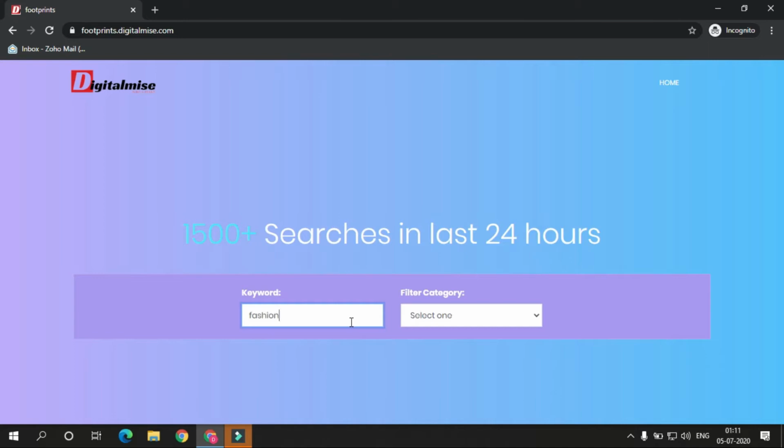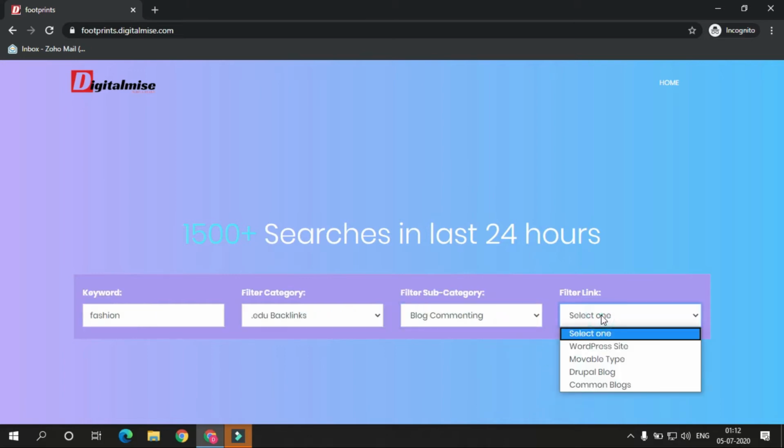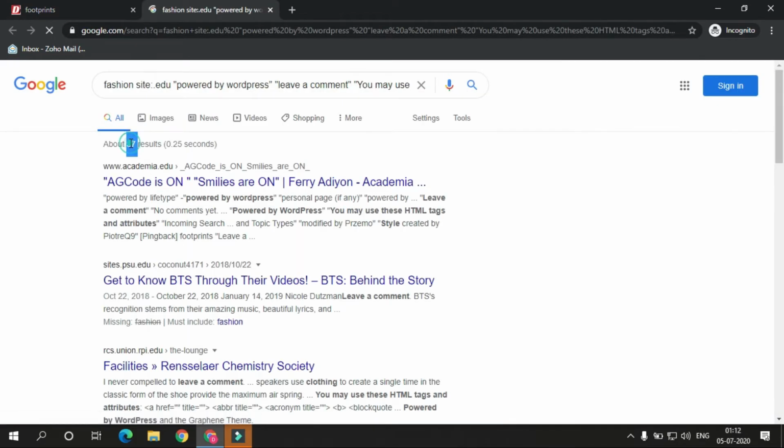So I'll just type fashion, select the category of edu, and choose which subcategory, like blog comment, forum posting, scholarship, resources page, or contributor site. Which type of link would I like to create? I'll go with the blog comment. And you have another option, which type of blog comment you would like to search. Let's say WordPress. Hit the search button, and as you can see, you have 37 results of fashion sites which have edu backlinks and allow you to comment.